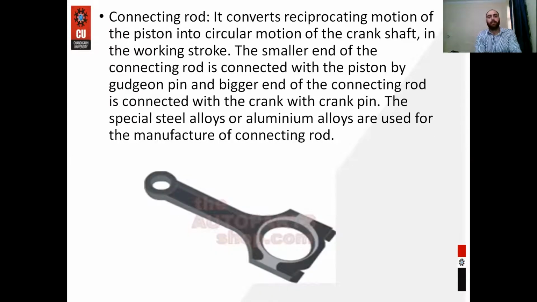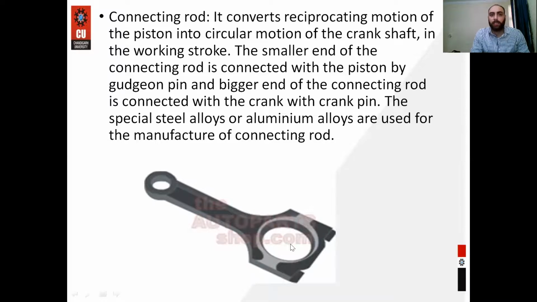So the next part is the connecting rod. The connecting rod is used to connect the piston and crankshaft. There is one small end and one big end. The small end is connected to the piston and the big end is connected to the crankshaft. Here we use the gudgeon pin, and here we use the crank pin.